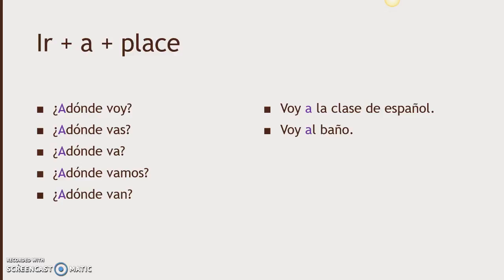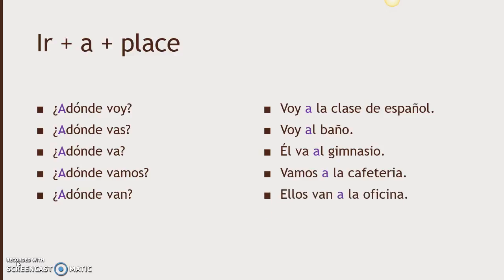For ¿adónde va él?, we answered él va al gimnasio, which means he is going to the gym. Notice how since the noun gimnasio is masculine, a and the el contracted to form al. For ¿adónde vamos nosotros?, we answered vamos a la cafetería, which means we are going to the cafeteria. For ¿adónde van ellos?, we answered ellos van a la oficina, which means they are going to the office.